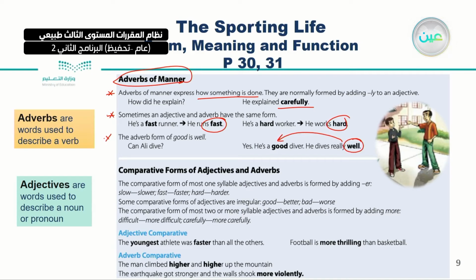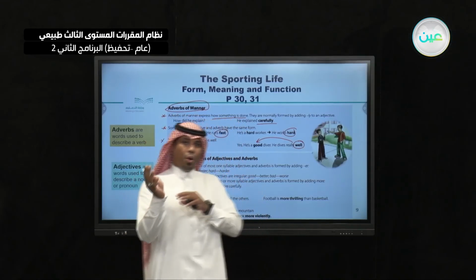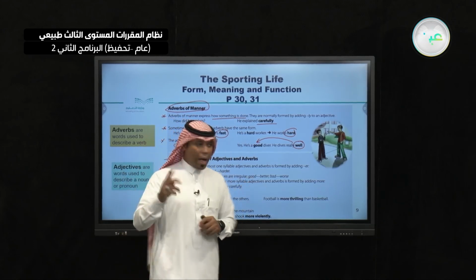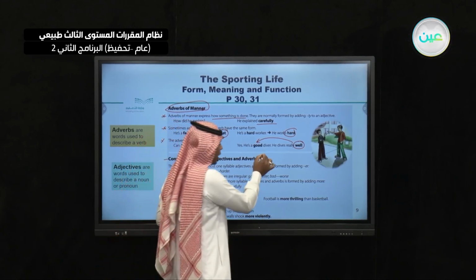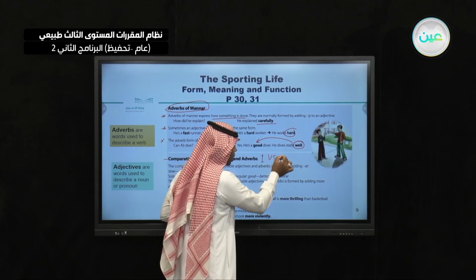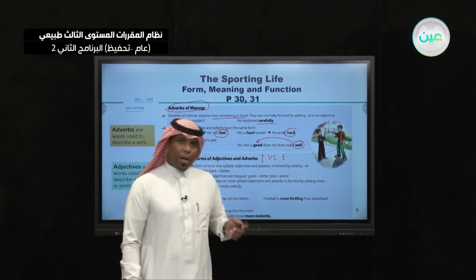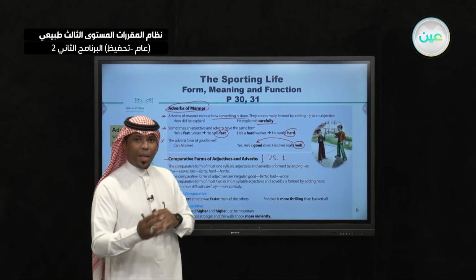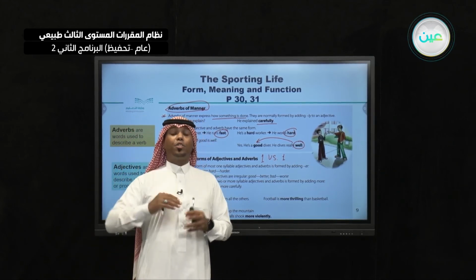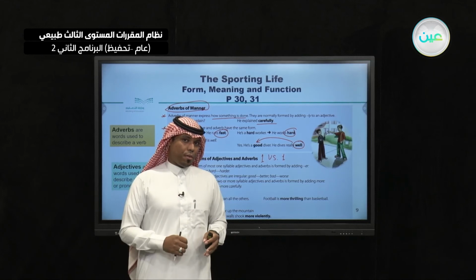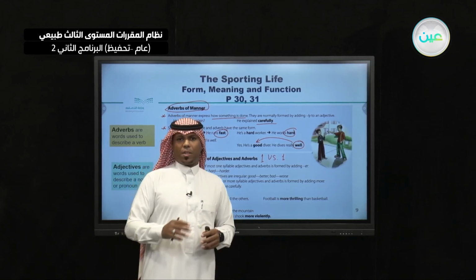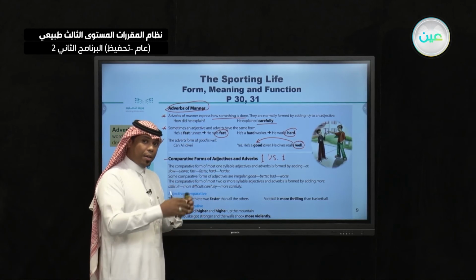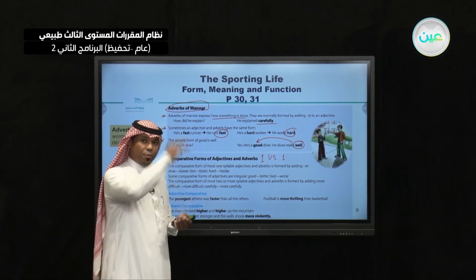Now let's move to another point, which is comparatives. Guys, we use the comparative when we compare one thing with another, or one person with another. Sometimes I use it like this: one versus one. So here I use the comparative form to compare between two things. For example, Ahmed is taller than Khalid, and vice versa. Here I am comparing, using the adjective tall.